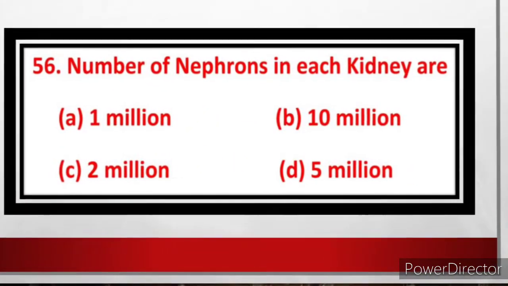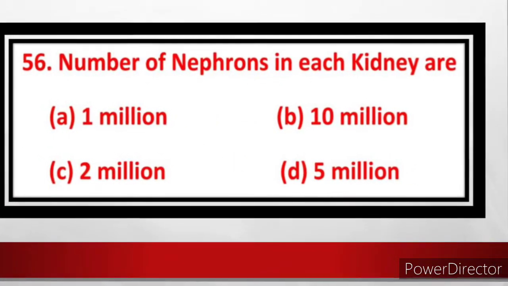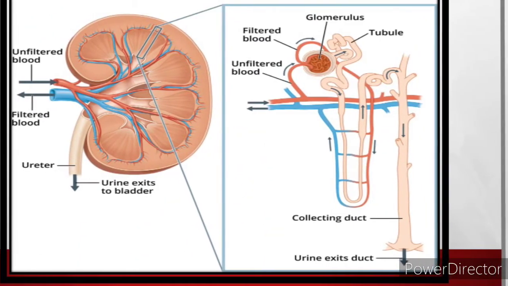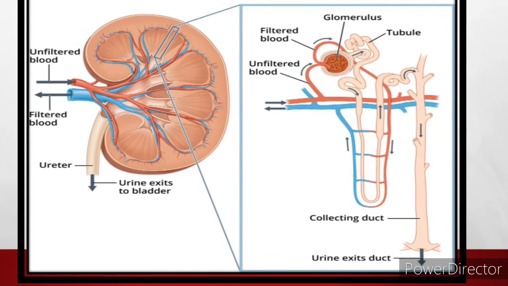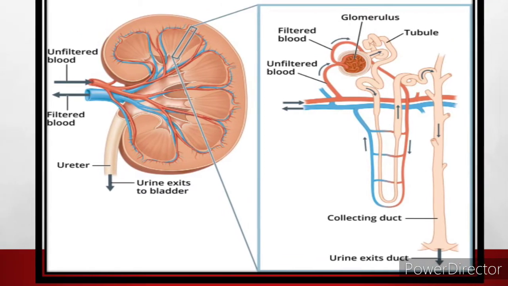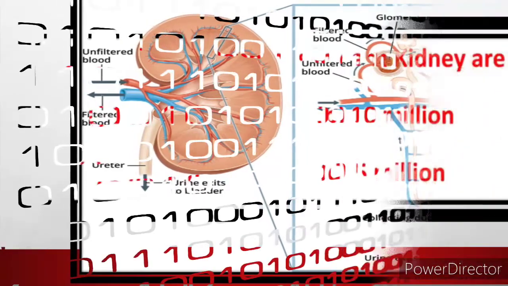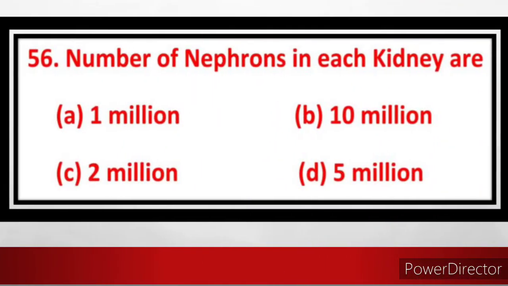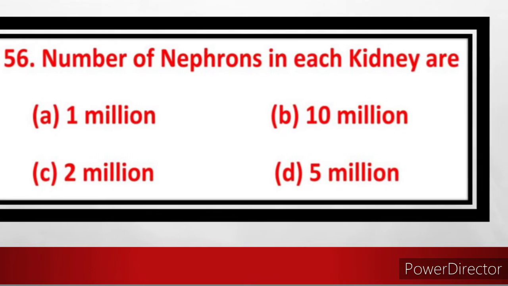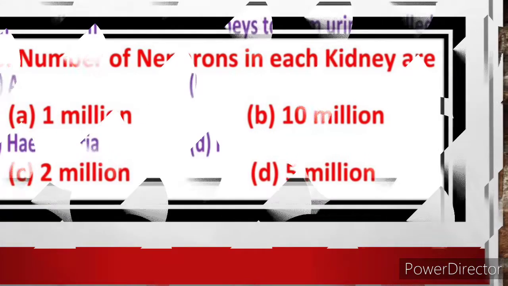Question number 56. Number of nephrons in each kidney are. Nephrons are the structural and functional unit of the kidney. Each kidney consists of about 1 million nephrons, that is 10 lakhs. So here the answer is option A, 1 million. Number of nephrons in each kidney are 1 million.